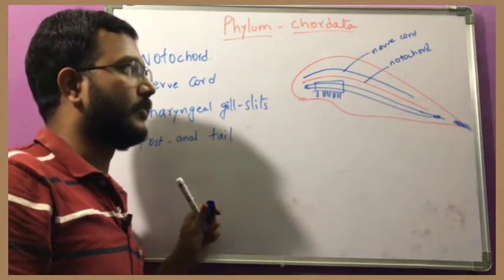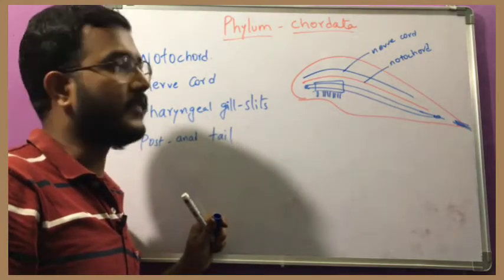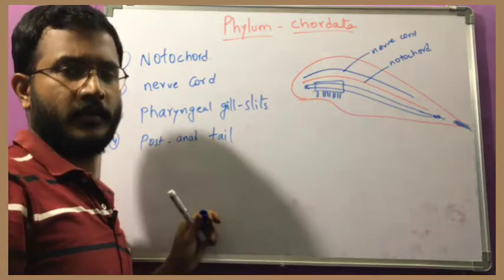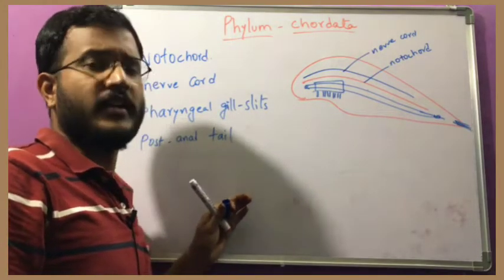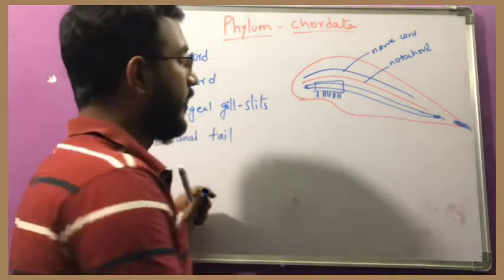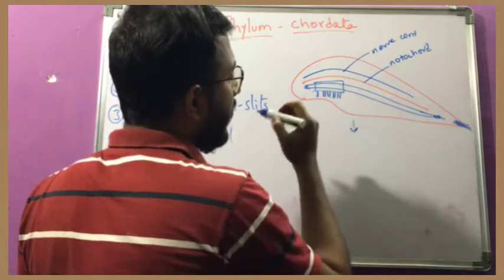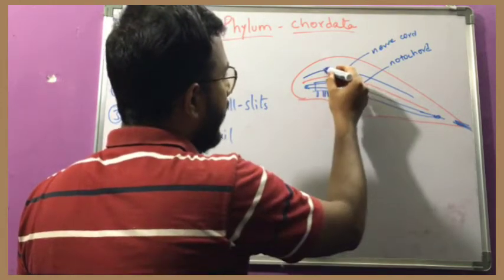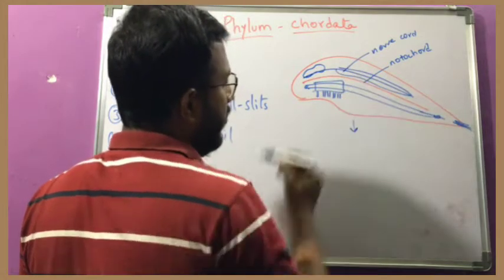So what is the function of the notochord and of the nerve cord? This is a primitive animal formed earlier, that means in the embryo stage, not an adult. During the course of development, this nerve cord develops into the brain here, and the remaining part is the spinal cord.